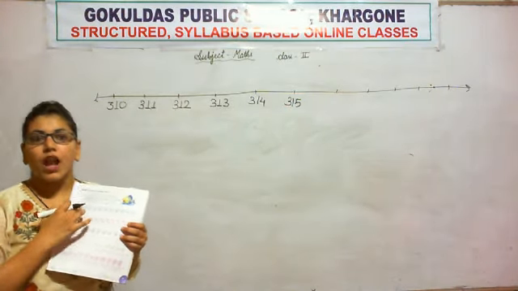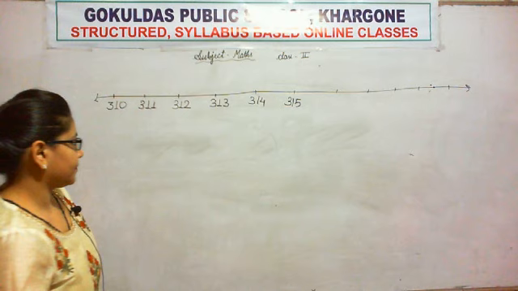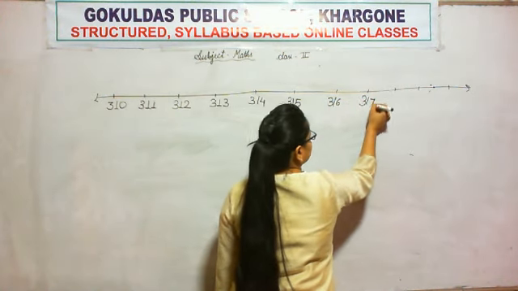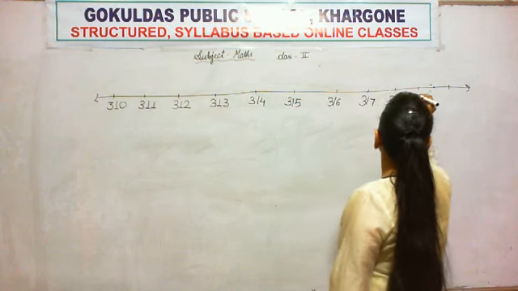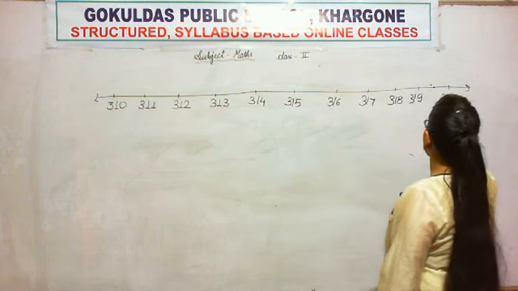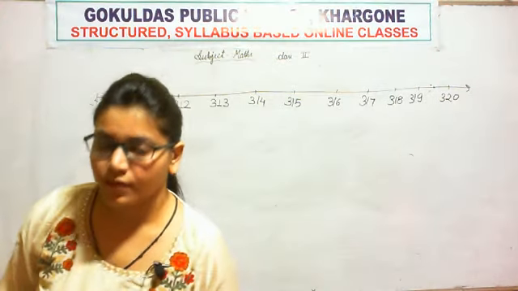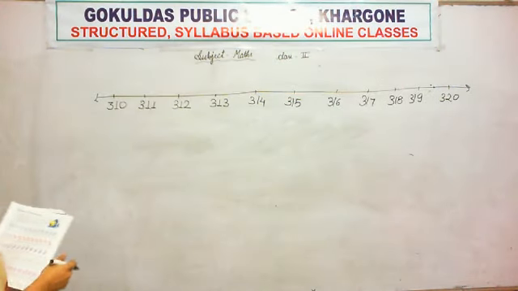We have to fill all these blanks. 318, 319 and 320. Hope you all got this.